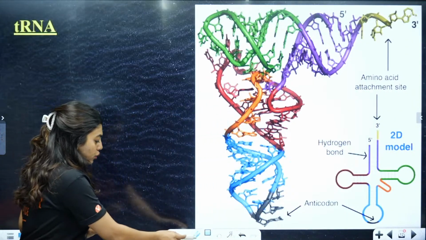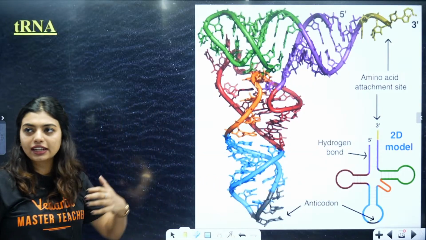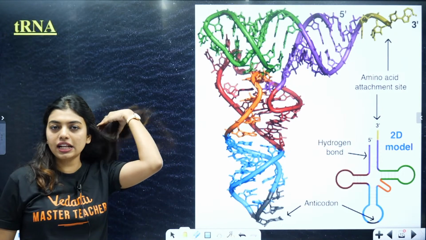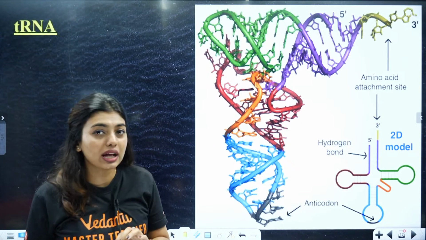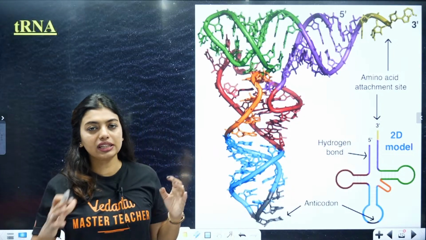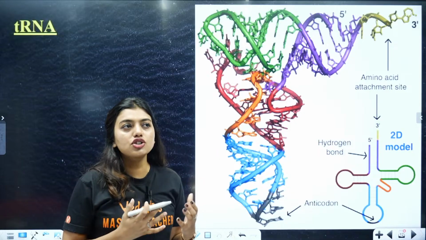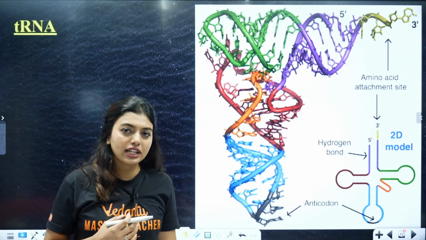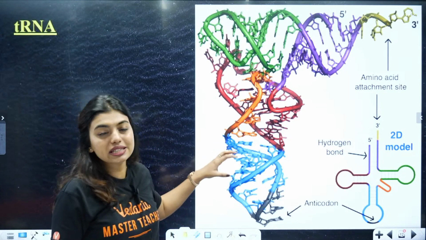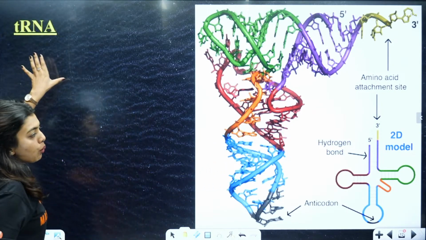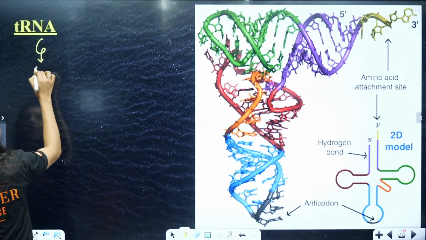This is your deletion and mutation. Now coming to the translation topic. Students, before I directly go into translation, you have to understand that during this entire process, I have already taught you about the different types of RNA, rRNA, mRNA, tRNA. I told you that RNA might not be the genetic material for all organisms, but it does other jobs. Like we can see here, we have a tRNA. What is tRNA going to do? This tRNA is going to act as an adapter molecule.